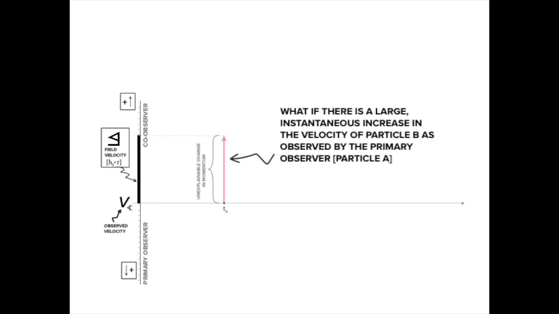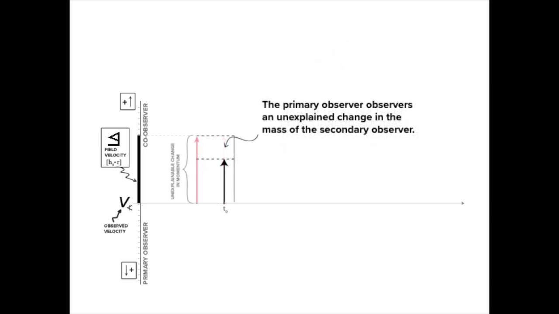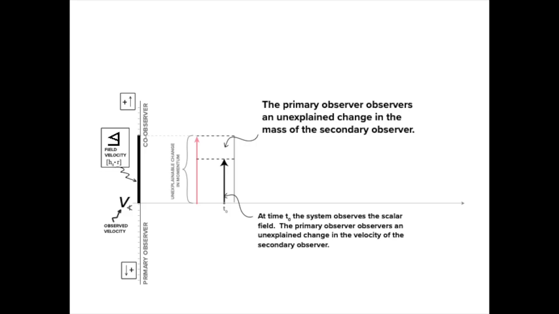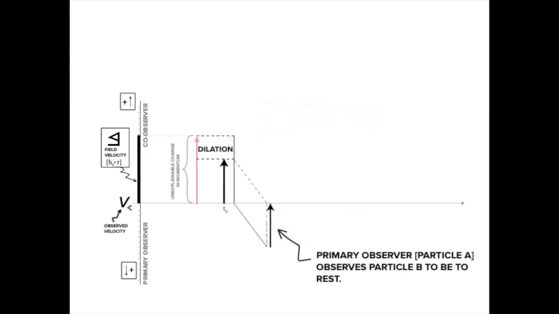The tremendously fast push causes the primary observer to perceive a portion of the momentum increase as dilated mass. The rest of the momentum change is interpreted as an increase in the co-observer's velocity. As the primary observer accelerates toward the co-observer, it observes particle B to slow down. Eventually, the primary observer can compensate for the change in velocity of particle B.